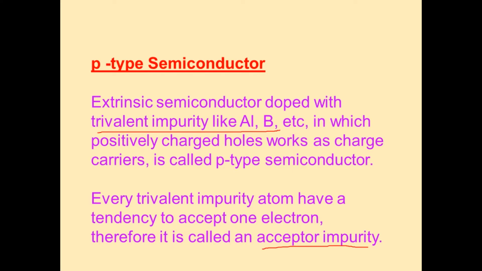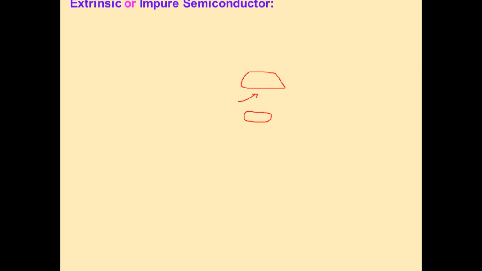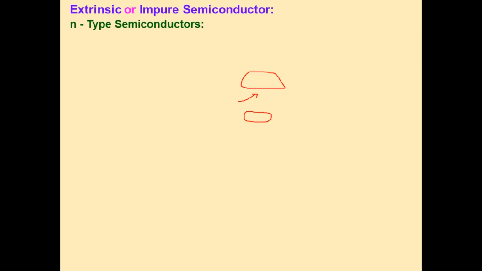When a trivalent impurity like aluminum or boron is doped to a pure semiconductor, a p-type semiconductor is formed. The trivalent impurity is ready to accept one electron, so it is called an acceptor impurity. There are two types of extrinsic semiconductors, p-type and n-type. First we discuss the n-type semiconductor.